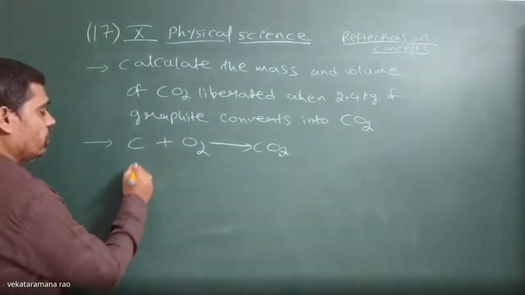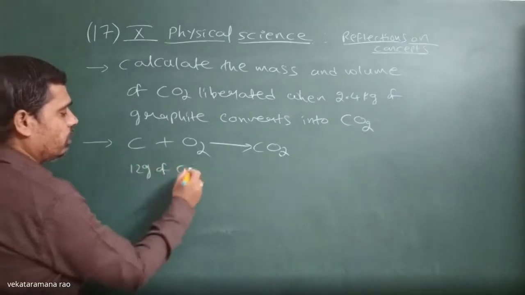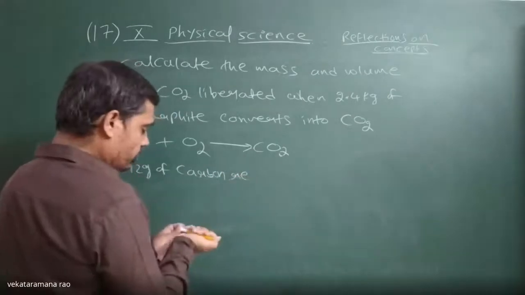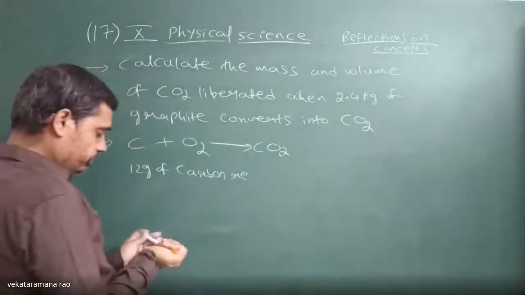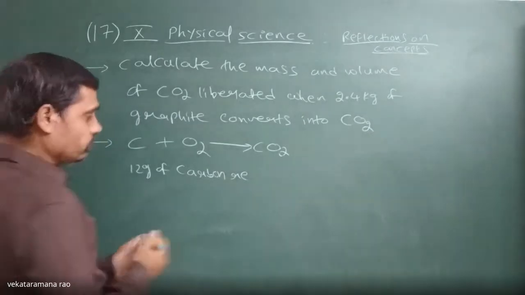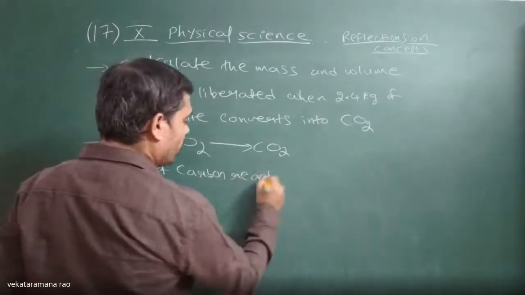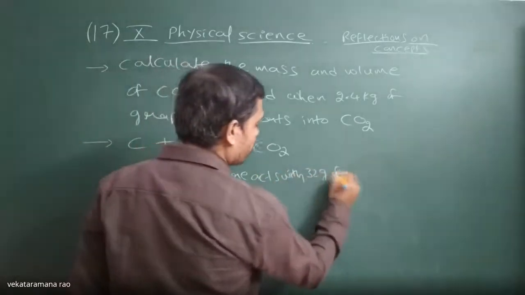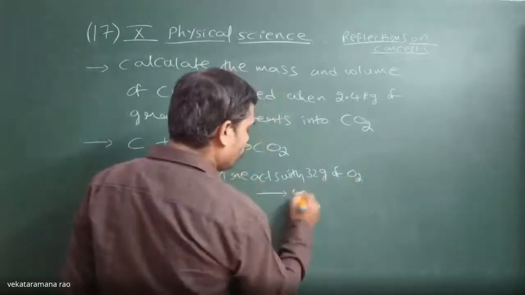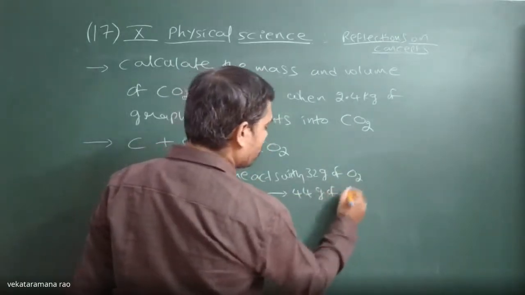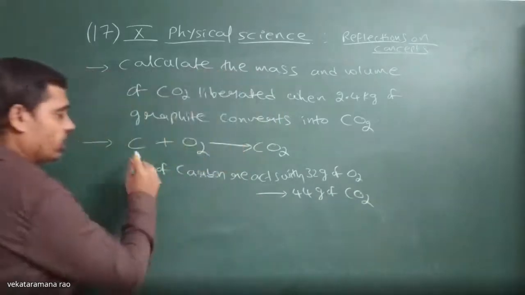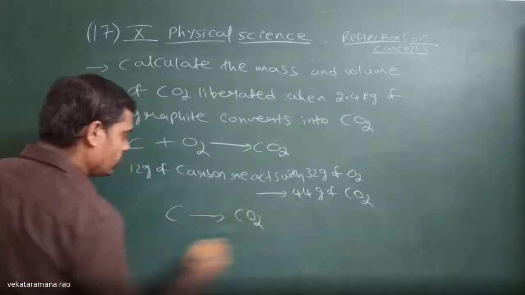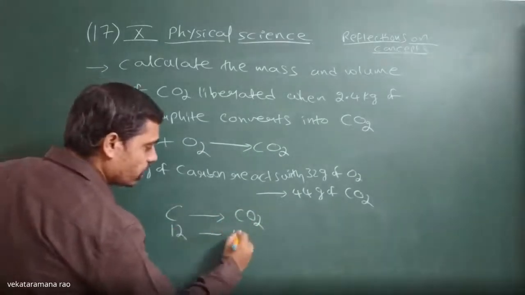According to the equation, 12 grams of carbon reacts with how many grams of oxygen? 32 grams of oxygen to give 44 grams of carbon dioxide. Now we want the relation between carbon to carbon dioxide. So 12 grams gives 44 grams.